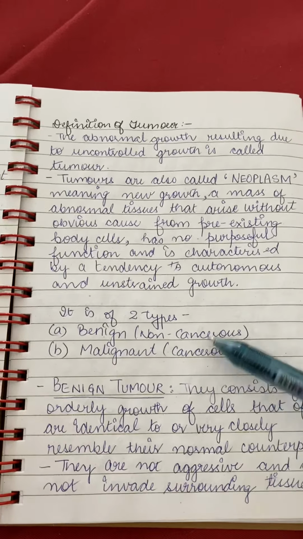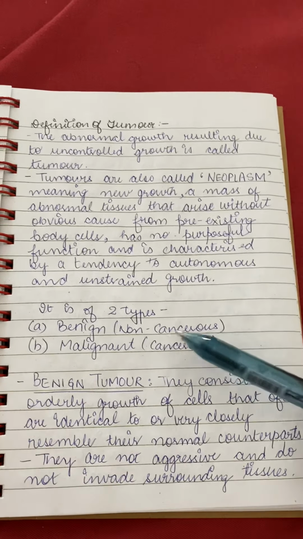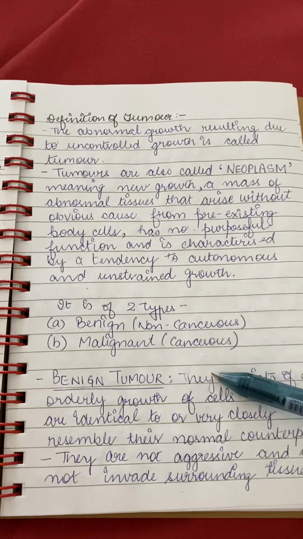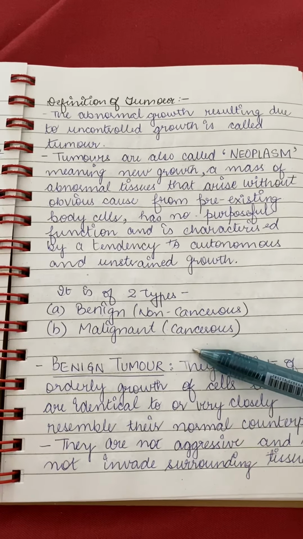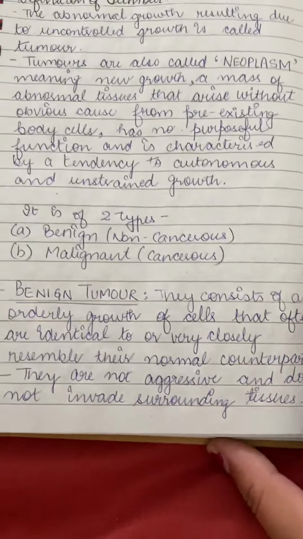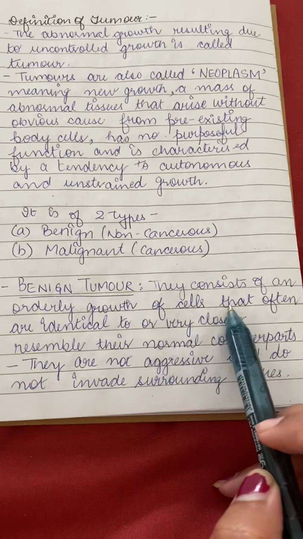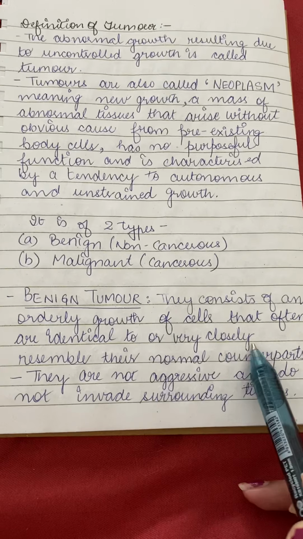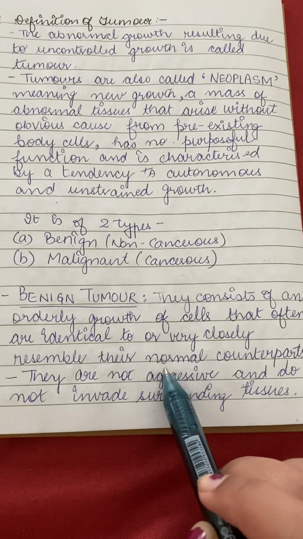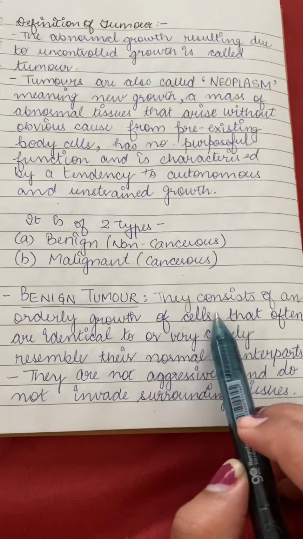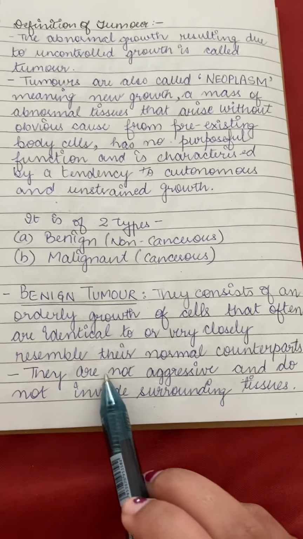Basically there are two types of tumors: benign, that is non-cancerous, and malignant. First of all, we'll study the benign tumor. They consist of an orderly growth of cells that often are identical or very closely resemble their normal counterparts, that is, our normal tissues.